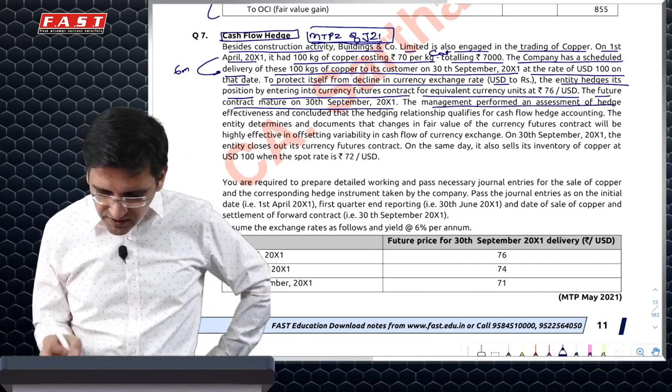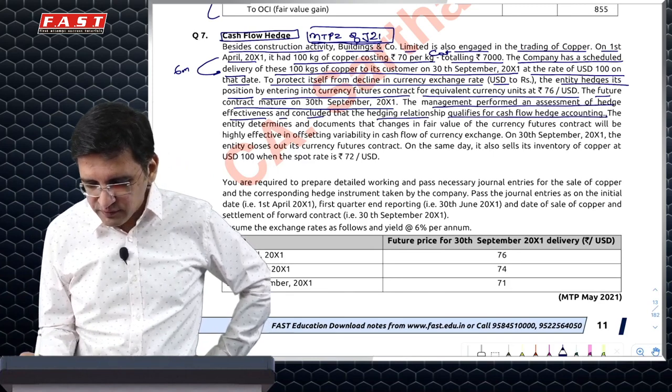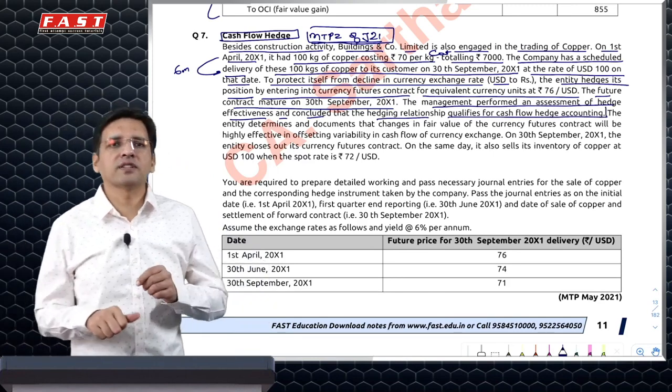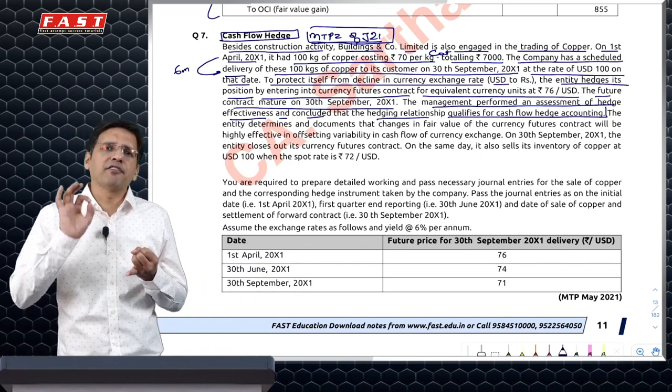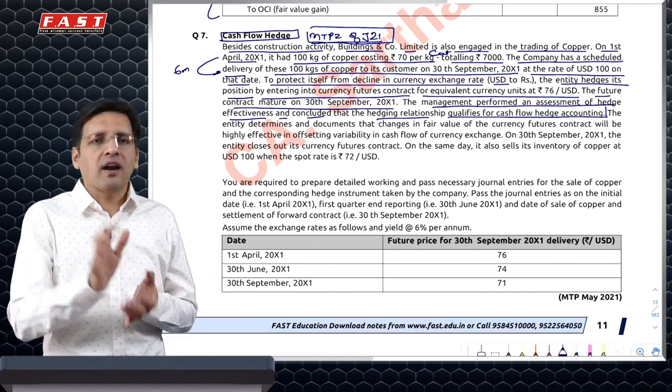The management performed an assessment of the hedge effectiveness and concluded that the hedging relationship qualifies for cash flow hedge accounting. Now, what happens in cash flow hedge accounting? It is absolutely like any derivative FVTPL accounting. You can simply say instead of FVTPL, you have to do FVOCI.